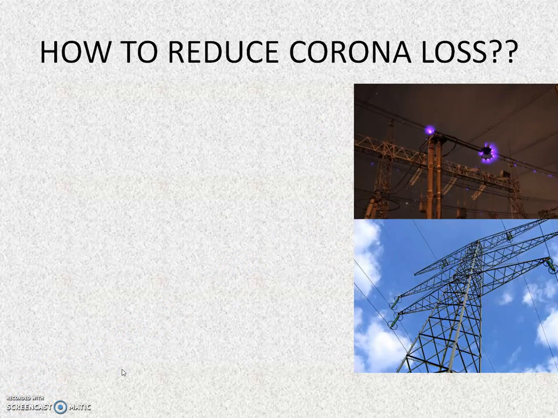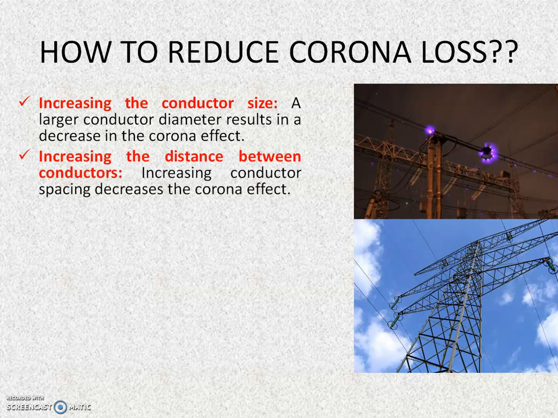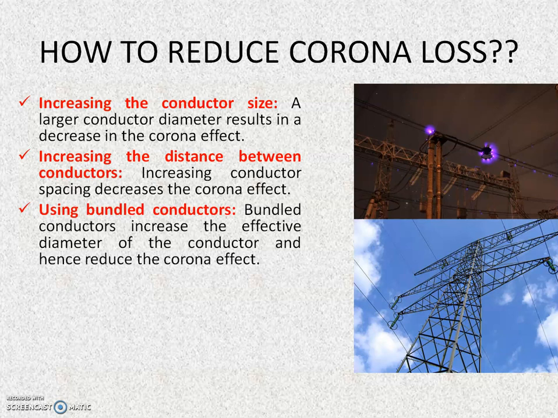Okay, now how to reduce corona loss? It can be reduced by increasing the conductor size. A larger conductor diameter results in a decrease in the corona effect, and increasing the spacing between conductors decreases the effect of corona, and then using bundle conductors. Bundle conductors increase the effective diameter of the conductor and hence reduce the corona effect.